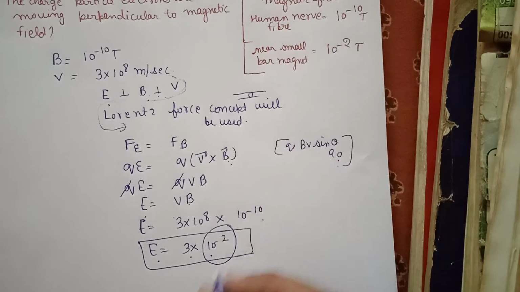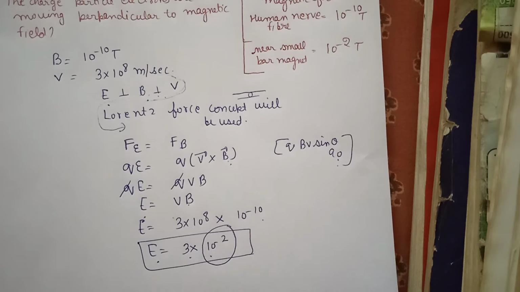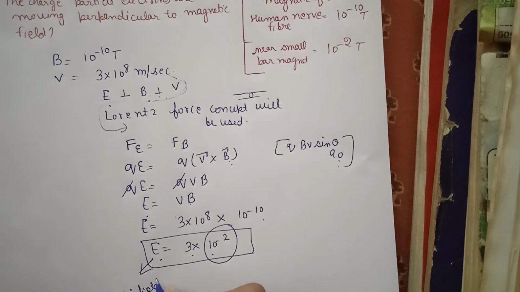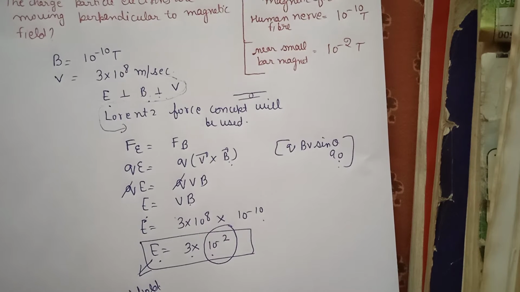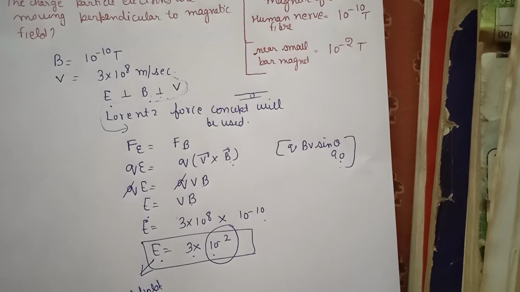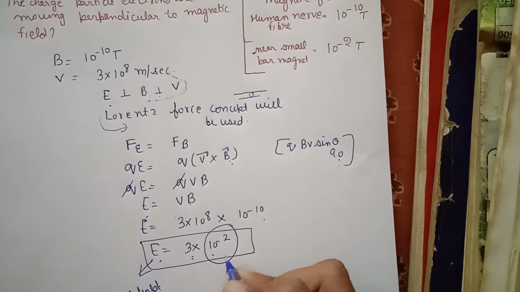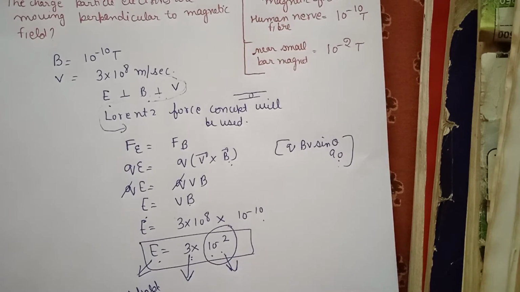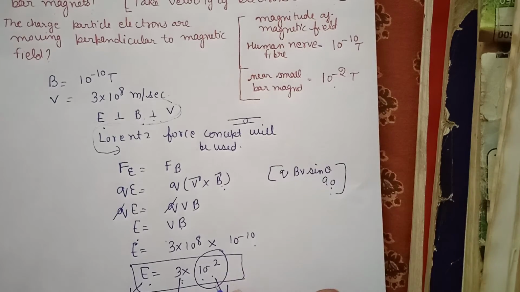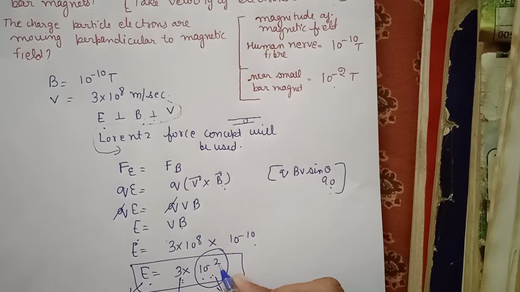So we can say that this is the electric field produced by human nerve fiber, and it is 3 into 10 raised to power minus 2. It is 3 times the magnetic field of small bar magnet, because the magnetic field of small bar magnet is 10 raised to power minus 2 Tesla.